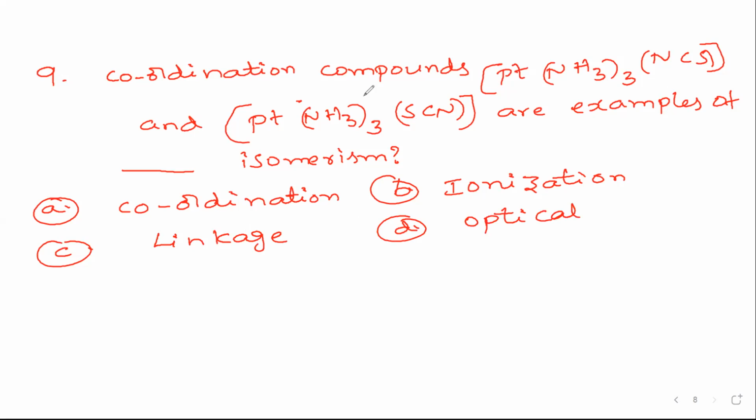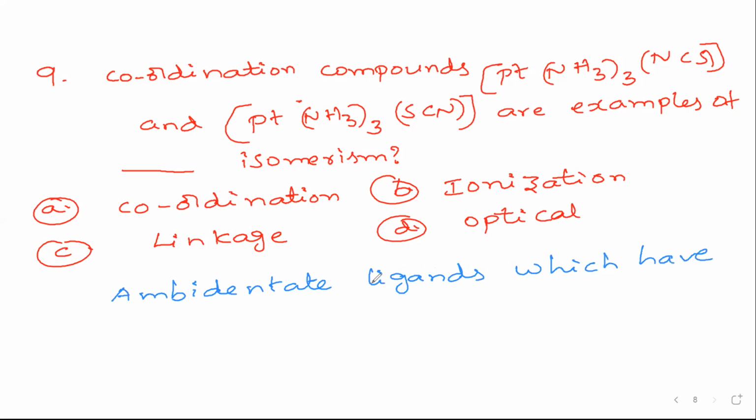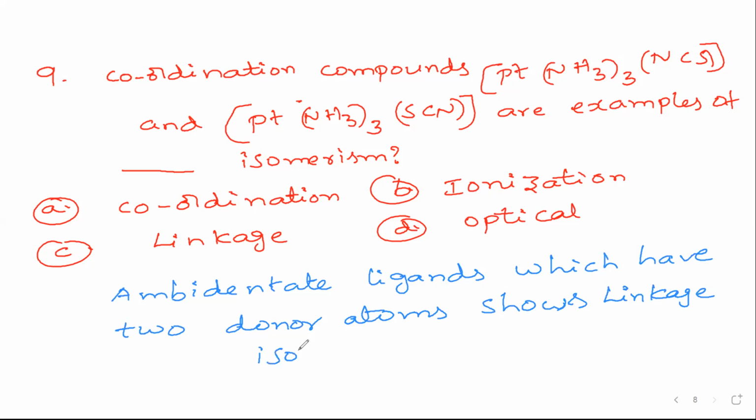As they are ambidentate ligands, which have two donor atoms, they show linkage isomerism. Very, very important point.